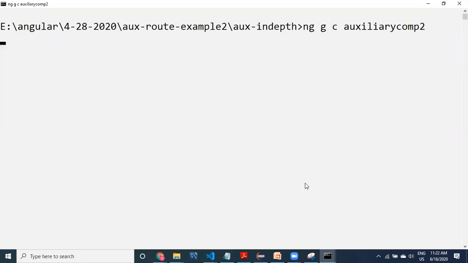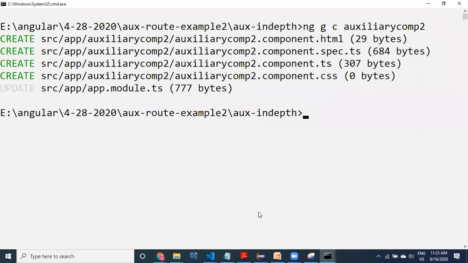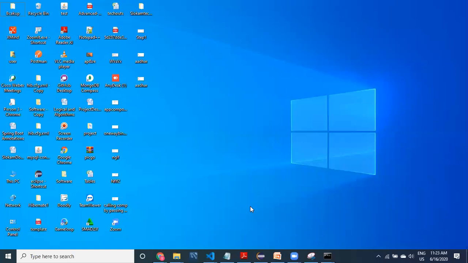I'm trying to create auxiliary component 2. All right, it has created another auxiliary component.